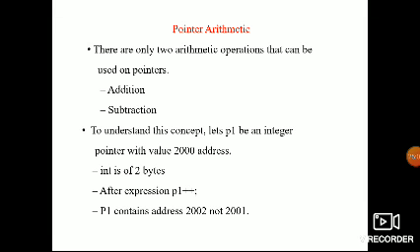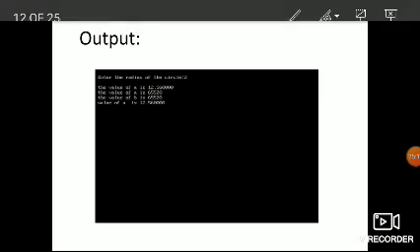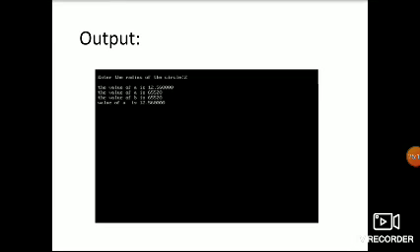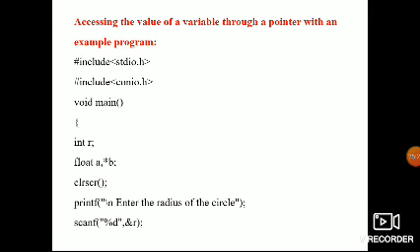So that is how to access the value of a variable through pointers with an example.